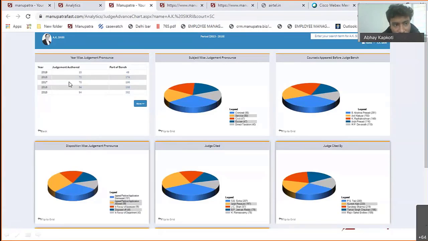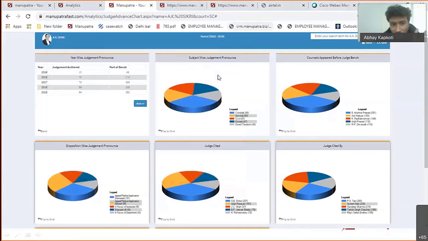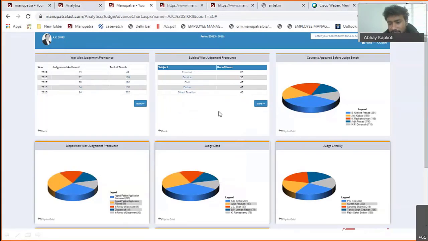For Sikri sir, you will be able to see that he has authored 15 judgments, and 14 are part of the bench judgments that he has given. Once you click onto this button, you will be able to track these 15 judgments that he authored in 2019 before retiring. Similarly, subject-wise judgments are there: civil, excise, direct taxation. If you have any favorite judge, you can see all his judgments on a particular subject and track that.